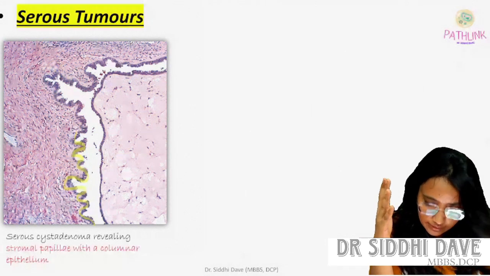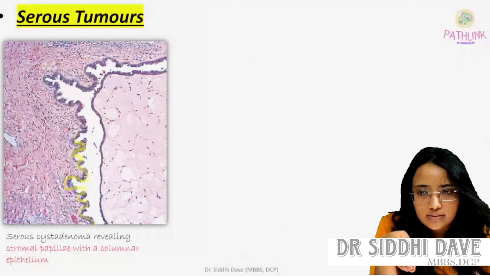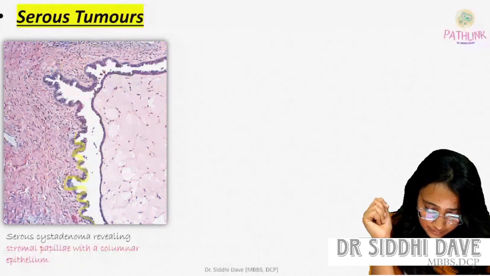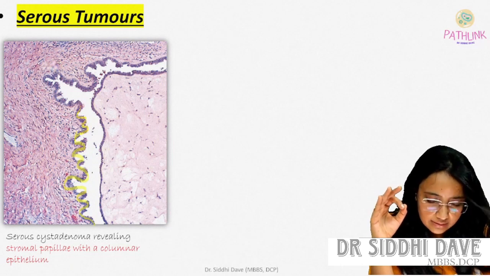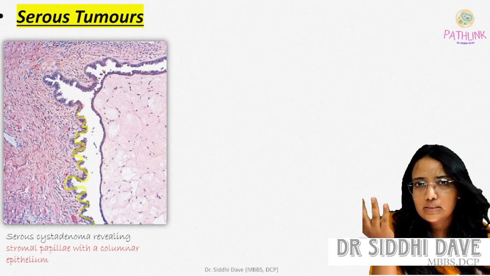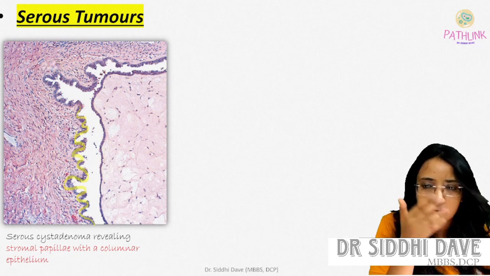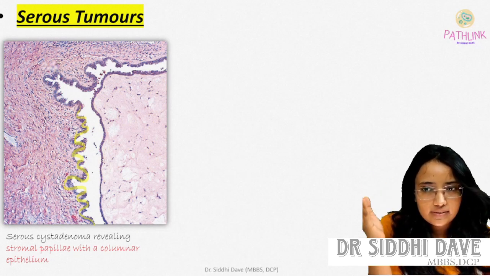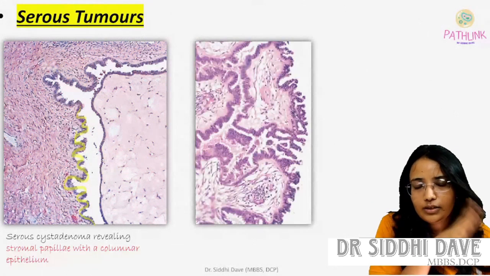So serous cystadenoma, this is a picture of serous cystadenoma revealing the stromal papilla. You can see the papillary projection. Stromal papilla with a columnar epithelium will be seen. Then in serous tumors there are borderline tumors and carcinoma is also there. So benign is serous cystadenoma, then borderline and serous cystadenocarcinoma.